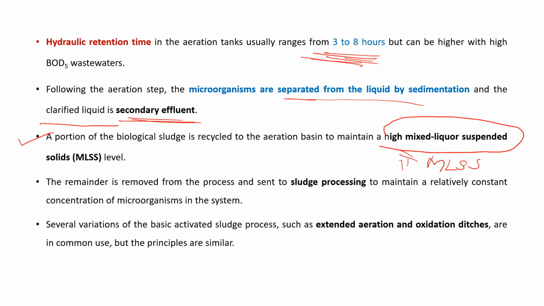The remaining portion is removed from the process and sent to sludge processing, so that the concentration of microorganisms can be maintained. Several other variations of the activated sludge process are also present, such as extended aeration and oxidation ditches. They work on the common principle.